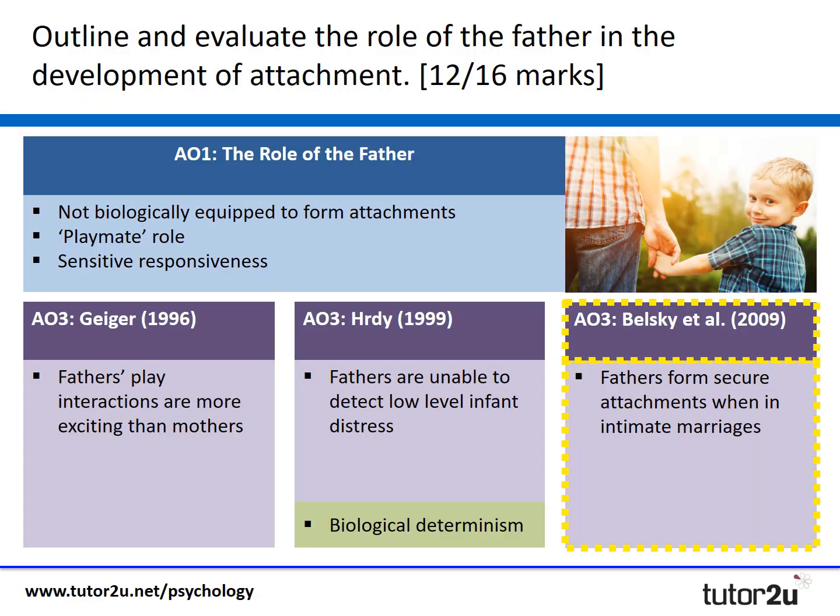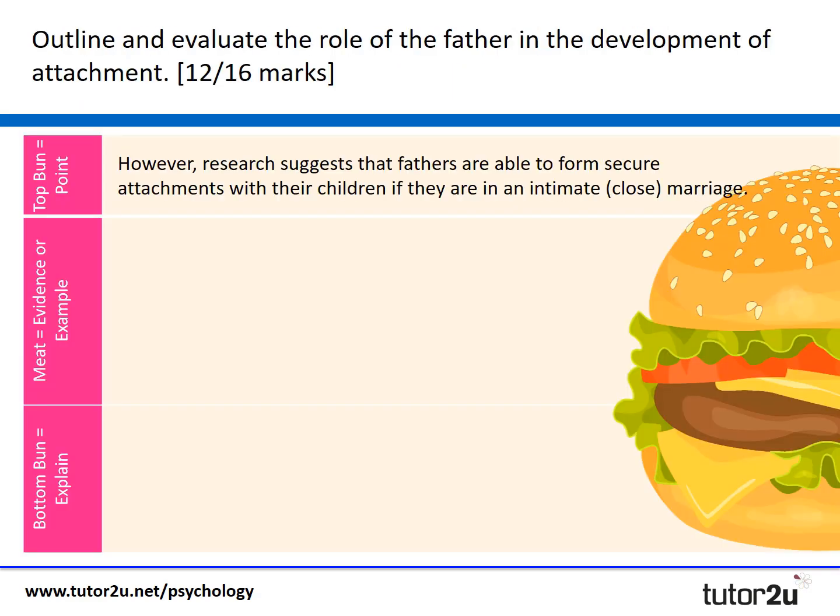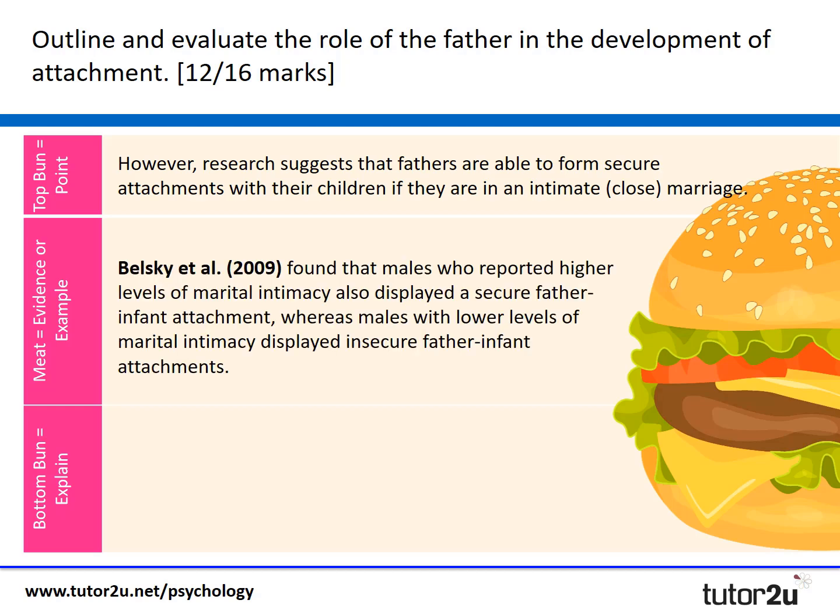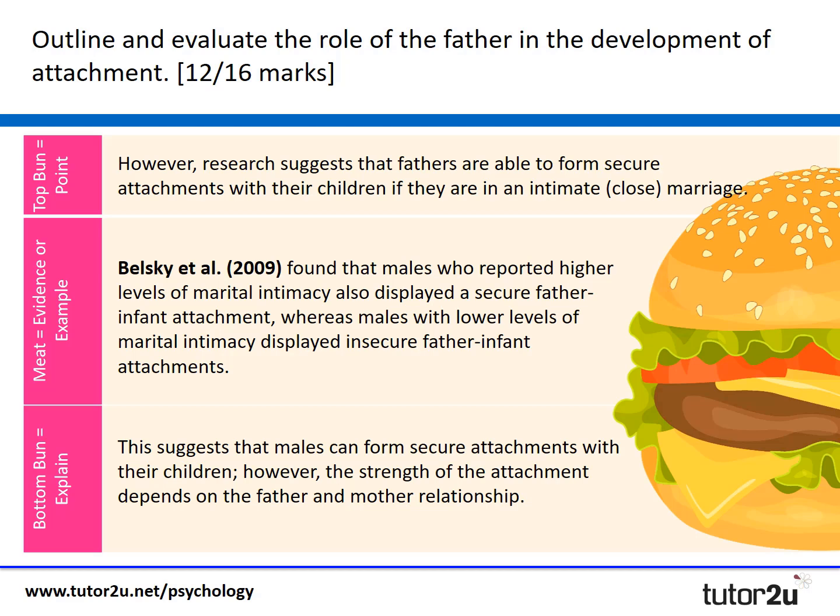Let's consider our third and final paragraph, and this is the Belsky research. And what we can say is, however, research suggests that fathers are able to form close attachments with their children if they're in an intimate and close marriage. And it was Belsky that found that males who reported high levels of marital intimacy also displayed a secure father-infant attachment, whereas males with low levels of marital intimacy displayed insecure father-infant attachments. Okay, and this suggests that males can form secure attachments with their children. However, the strength of the attachment depends on the father and the mother relationship.